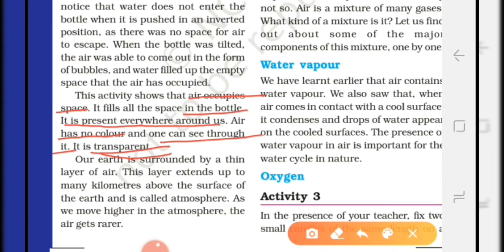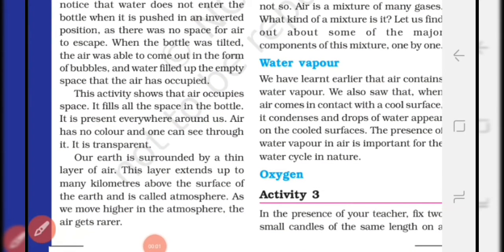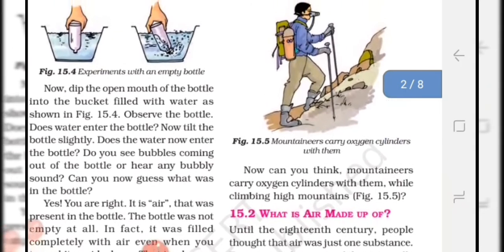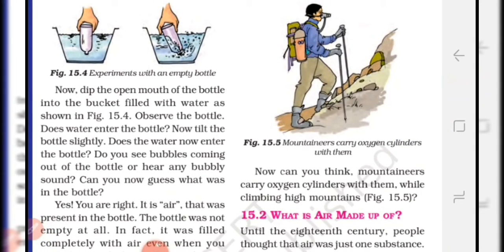Students, our earth is surrounded by a thin layer of air and this layer extends up to many kilometers above the surface of earth and it is called atmosphere. As we move higher in the atmosphere, air gets rarer. This means with an increase in altitude, the atmosphere gets thinner, and the supply of oxygen is reduced. It causes difficulty in breathing in hill stations and for mountaineers. That's why mountaineers carry oxygen cylinders with them while climbing the mountains. You can see in figure 15.5.